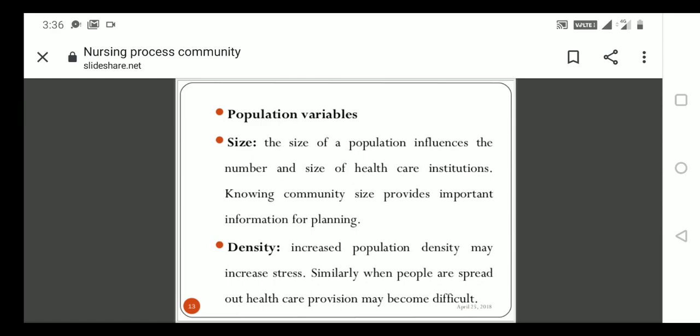As the number of people increases, the number of hospitals will also increase. Why? Because nowadays more disease conditions are there. So based upon the disease condition and the population, the institutions, that is hospital services and care, increase. The second one is density. Increased population density may increase stress. More people means a more stressful life, and more competition in the community. Okay, spreading: if people are spread out, healthcare provision may become difficult.